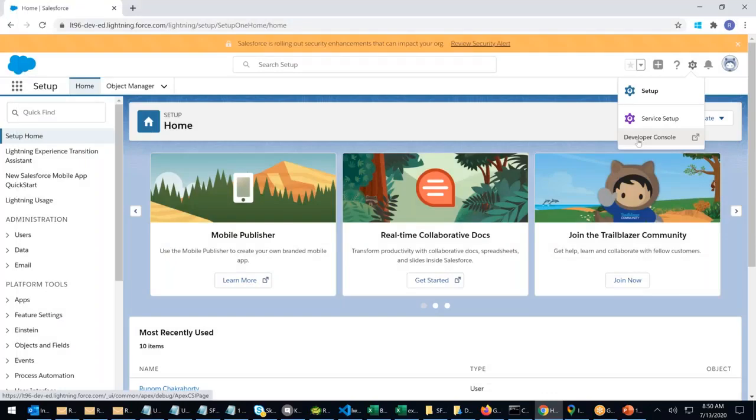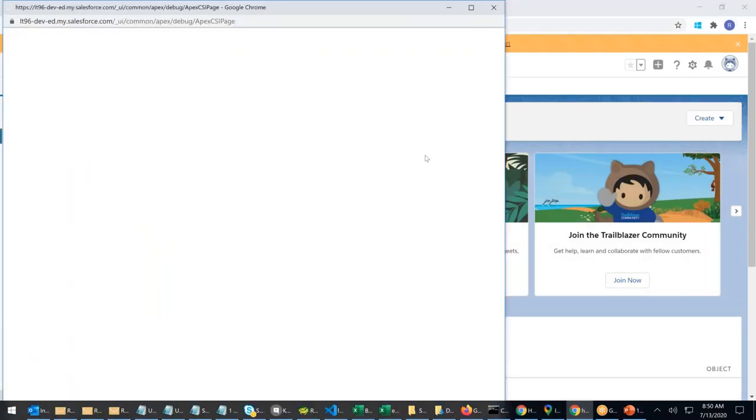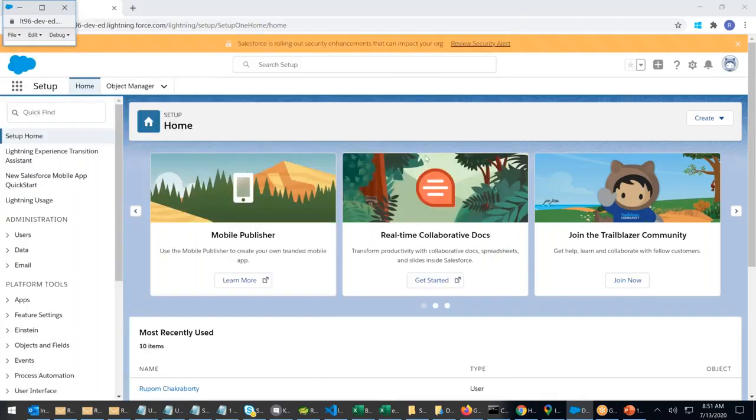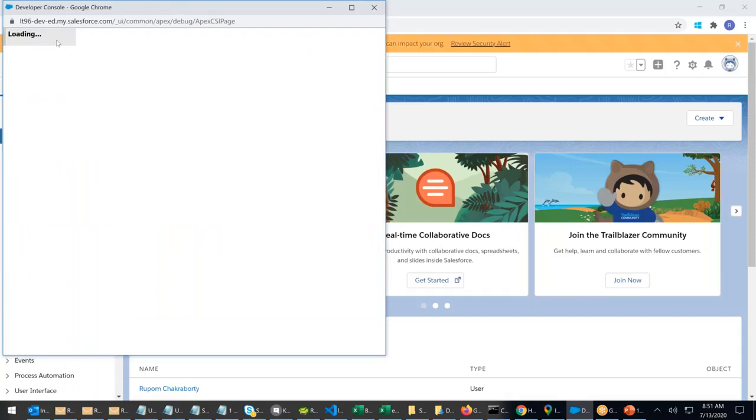Developer console. It says only loading. Last and final time.